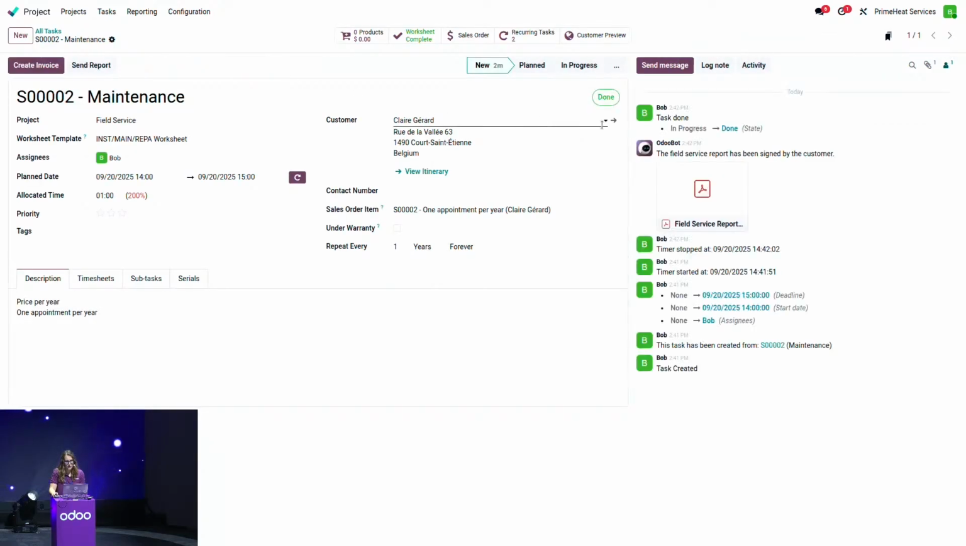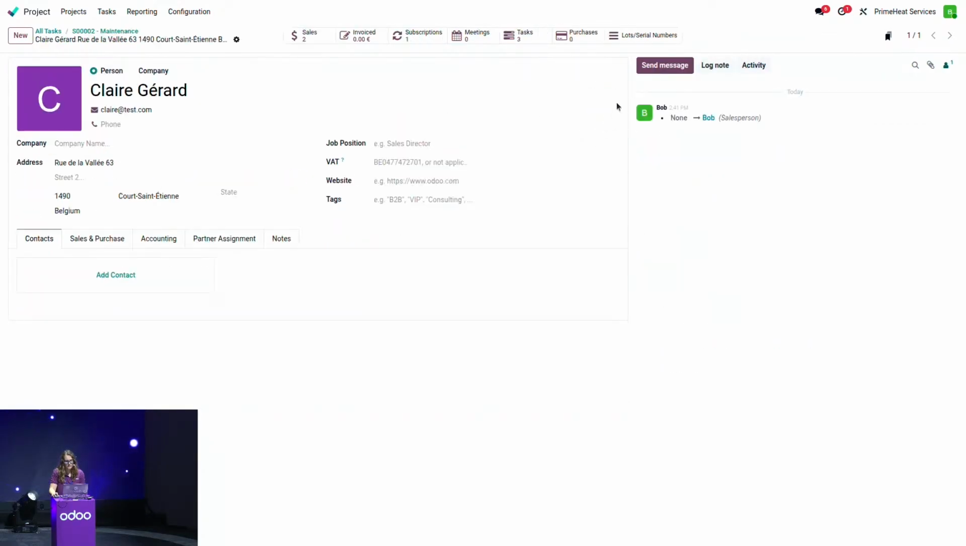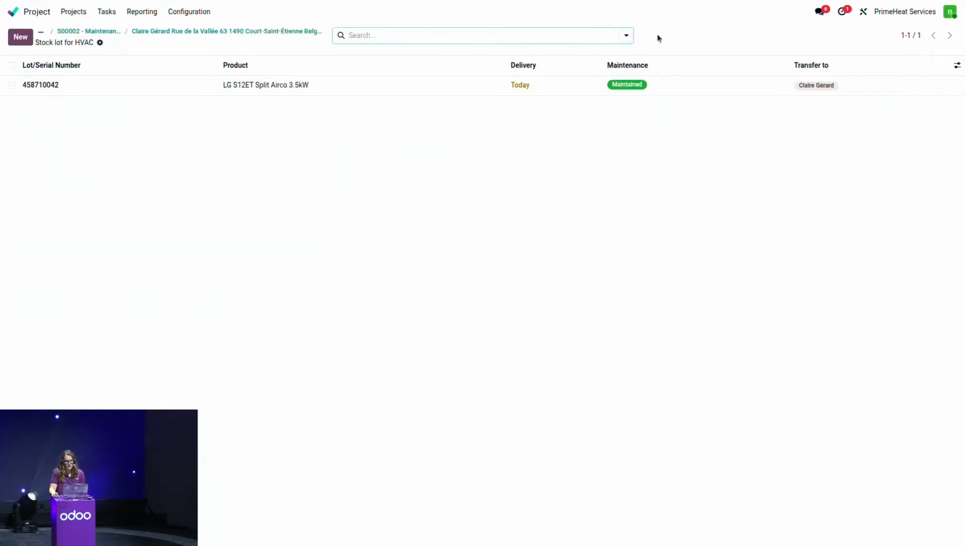If we go back on Claire's profile, to the lots and serial numbers, we see now that the button turned green. We now have an active maintenance contract for that device. So if at some point Claire is calling me because she has an issue, I know that there is a contract ongoing with her.